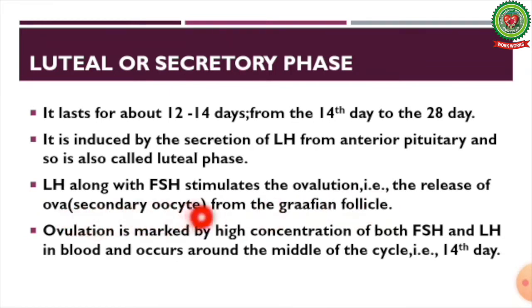Ovulation is marked by the high concentration of both FSH and LH in blood and occurs around the middle of the cycle, that is the 14th day.